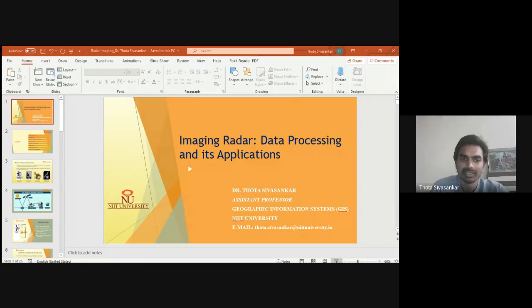Okay, and this interacted electromagnetic radiation will be reflected back or emitted back to the sensor, and the sensor collects this information. This collected information will be sent back to the ground station, and it will be processed by image analysis, where our image processing expertise is required. These processed images are being used for a range of applications which we will look into in the coming slides.